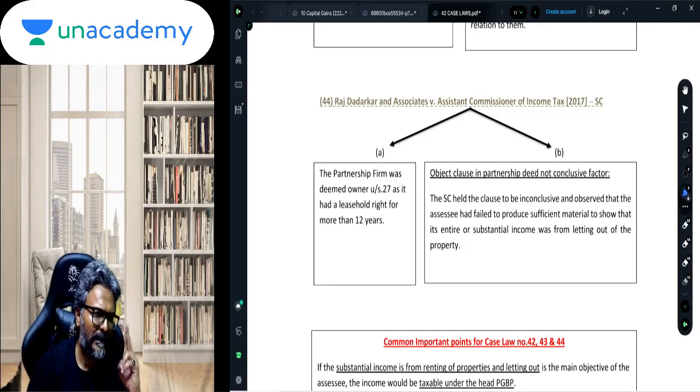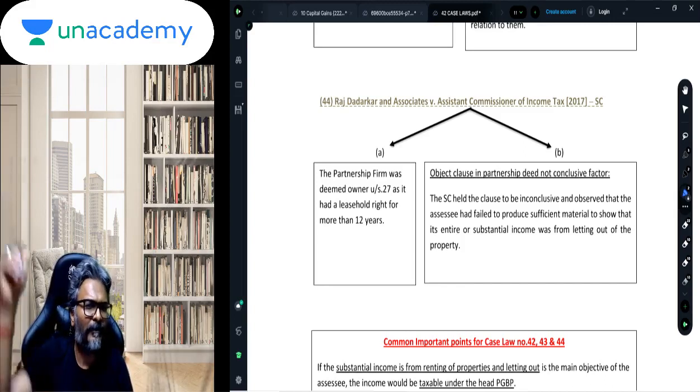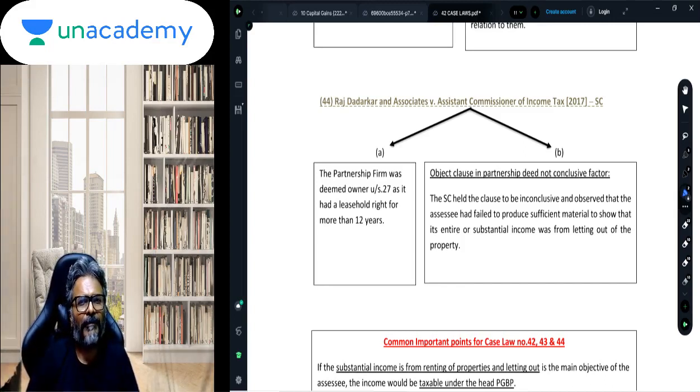Point number one. Second point, students, was equally critical: the partners failed to establish that their main income was from what? From letting out of this house property. The rental from this house property was their main income. Even that the partners failed to establish before the court. Therefore neither was the deed clear to establish that the property was held for the purpose of its business of giving on rent, nor could the partners establish that the rent formed the substantial portion of their total income.